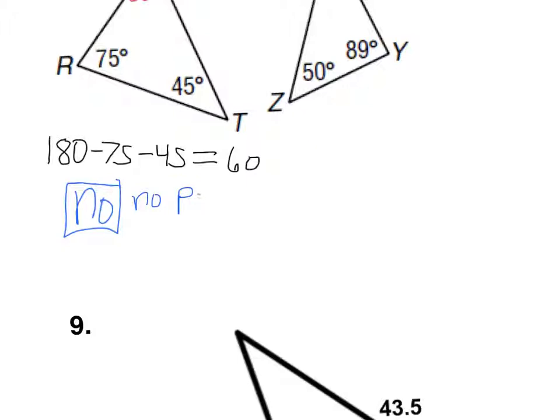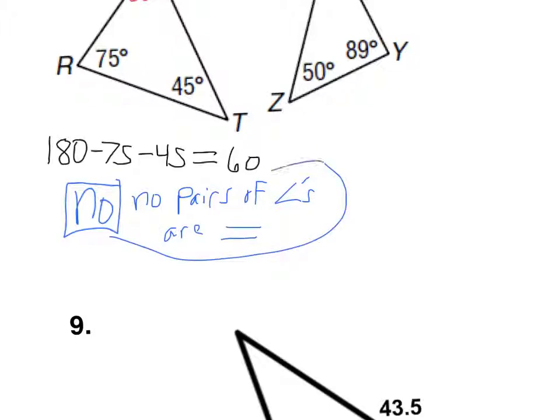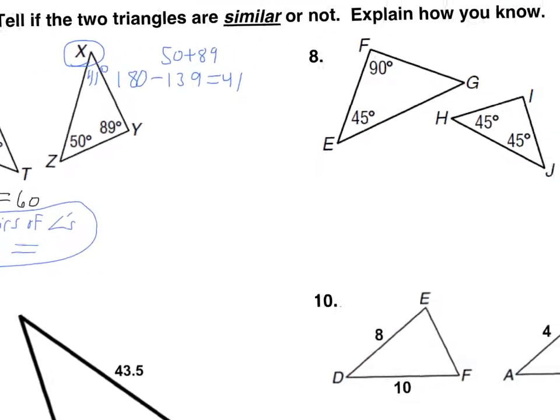No pairs of angles are equal. Your explanation could be as simple as that. In fact, even if only one or two pairs were equal, that still wouldn't be enough. It has to be all three pairs for them to be similar.